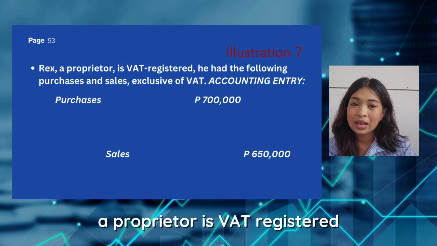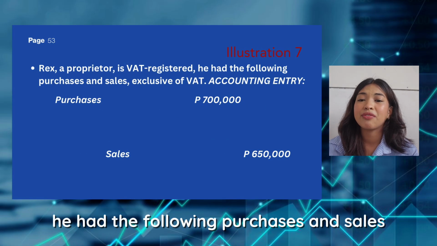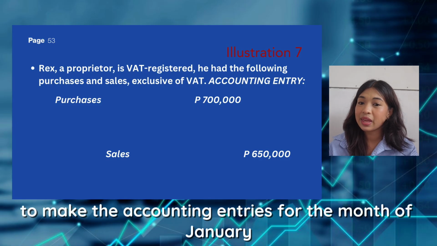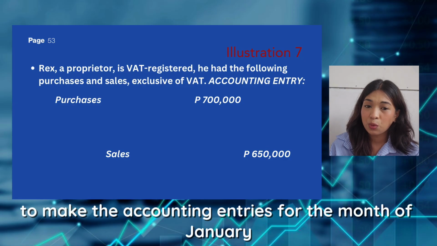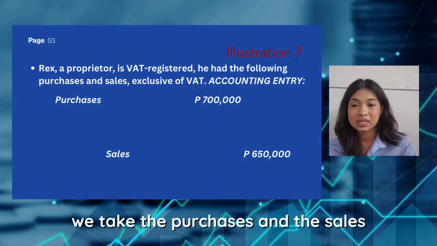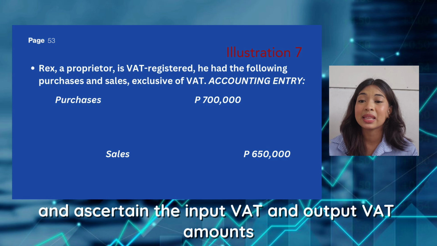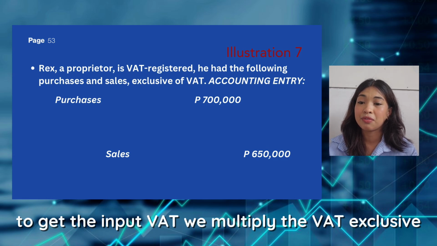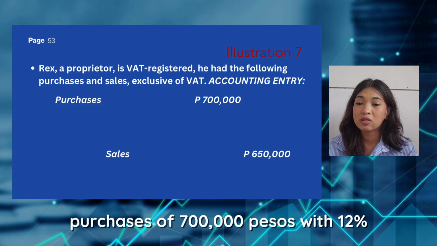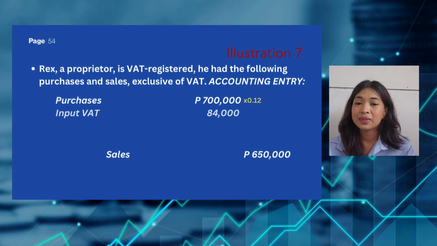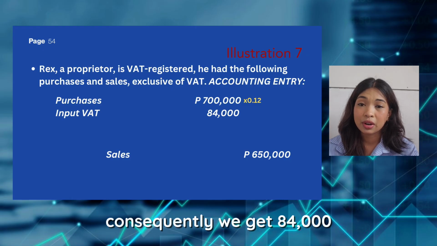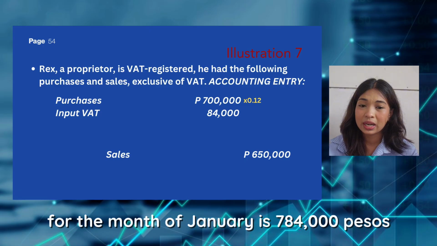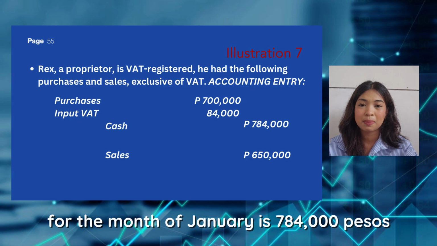Now, here's another illustration. Rex, a proprietor, is VAT registered. He had the following purchases and sales, exclusive of VAT. To make the accounting entries for the month of January, we take the purchases and the sales and ascertain the input VAT and output VAT amounts. To get the input VAT, we multiply the VAT exclusive purchases of 700,000 pesos with 12%. Consequently, we get 84,000. Hence, the total cash credited for the month of January is 784,000 pesos.